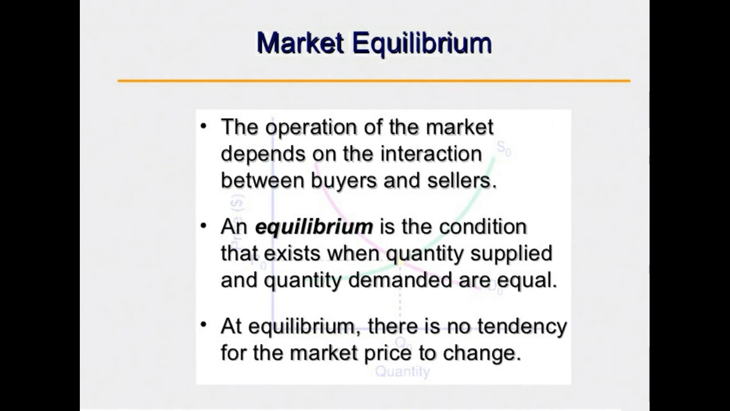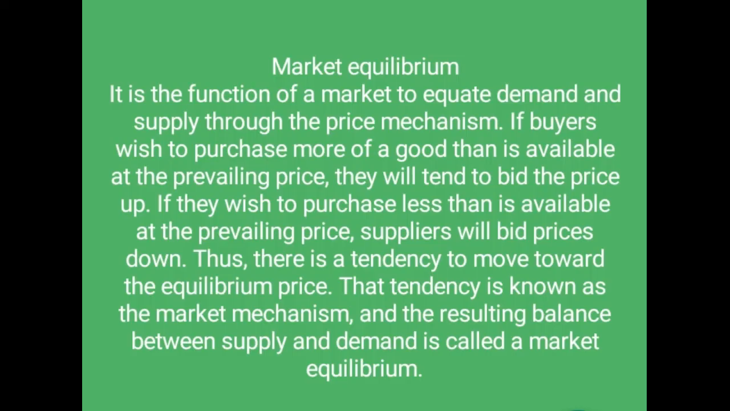The operation of the market depends on the interaction between buyer and seller. An equilibrium is a condition that exists when quantity supplied and quantity demanded are equal. At equilibrium, there is no tendency for the market to change. It is the function of the market to equate demand and supply through the price mechanism.